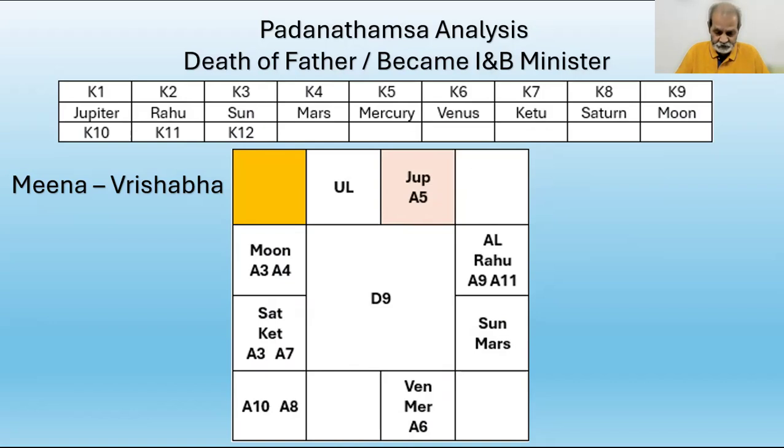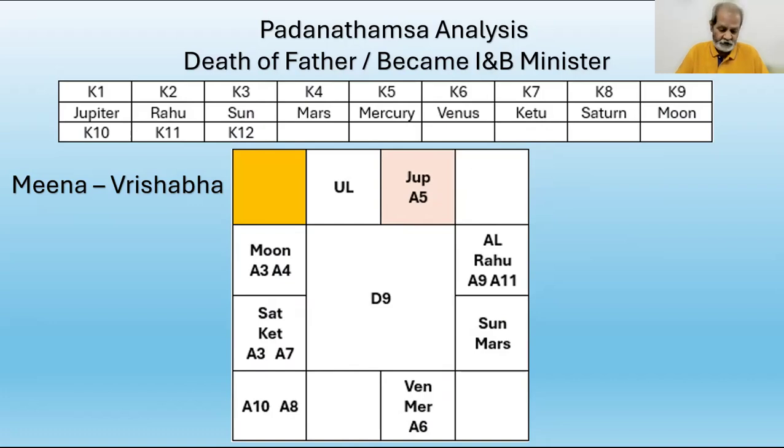The present study is about the natives getting into power and position as a central minister in the Union Cabinet. We have to study the 10th house from the Antardasha sign. The Antardasha sign is Vrushabha. The 10th from Antardasha sign is Kumbha.